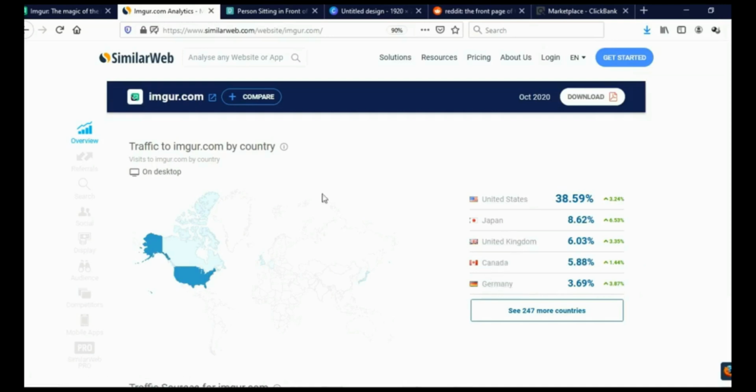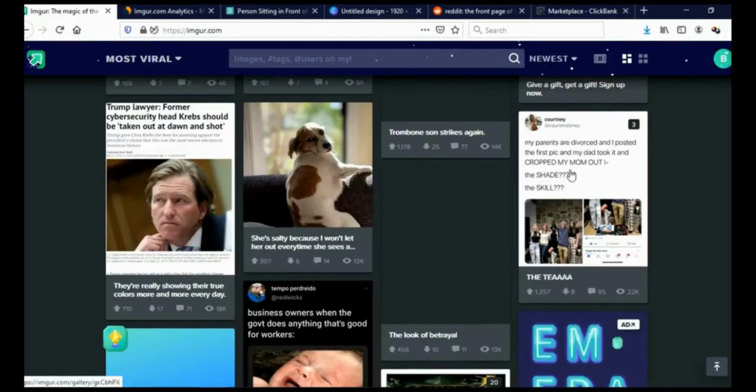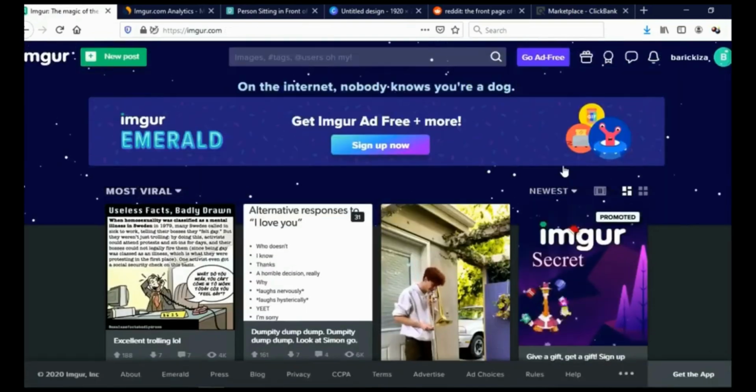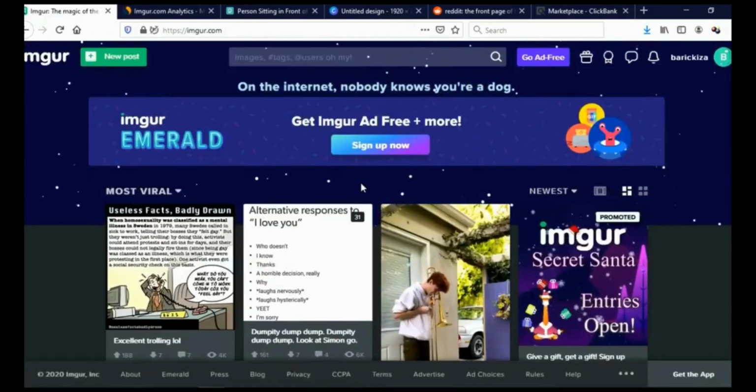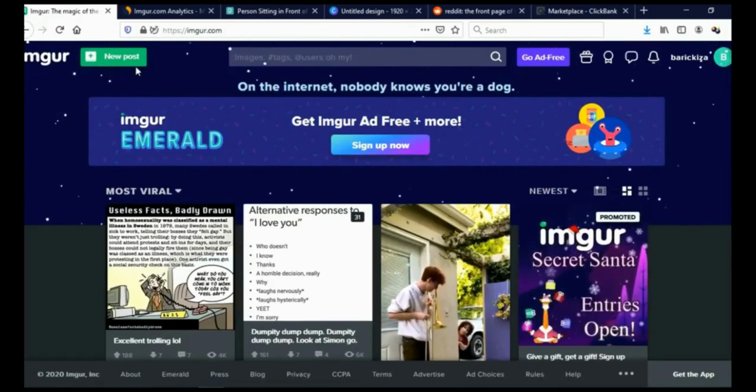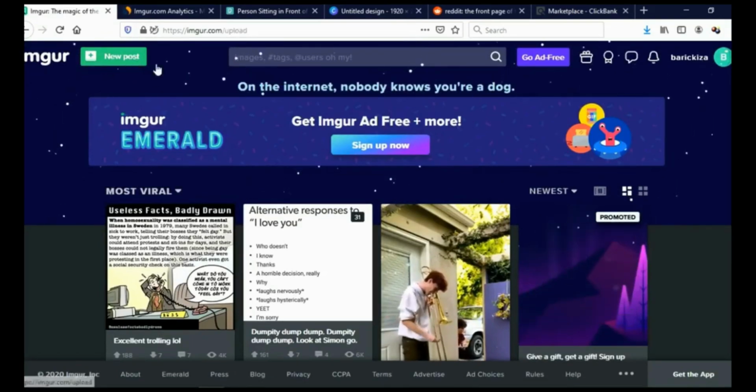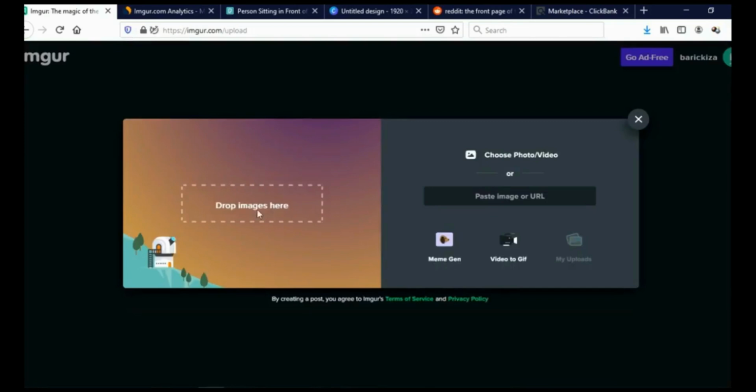And obviously, the first thing you need to do is register, and that is actually easy to do. You can register with your Gmail account. After you register, you will need to make a post. To do that, here in the upper left corner, click on New Post. And as you can see, you can drop your images here. You can choose images from your computer, or you can simply paste the URL of some image here. They also give you some tools like a meme generator or converting videos into GIFs totally free.